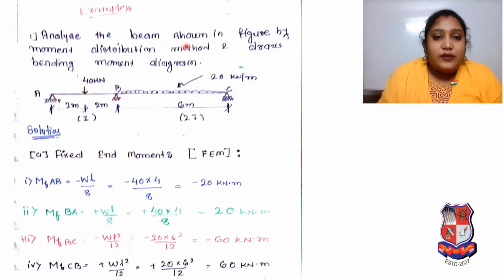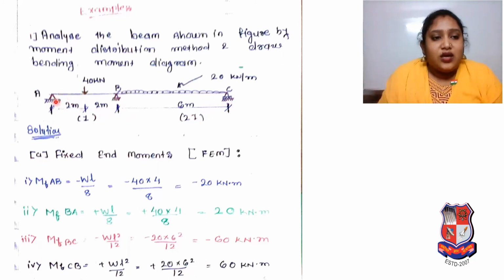Analyze the beam shown in the figure means the figure is already given. Moment distribution method means we have to use the moment distribution method. Draw the bending moment diagram means that by using that method, finally, based on whatever calculations we make, we have to draw the bending moment diagram. For that we need moments also. So first we will see the beam. Here you can see the beam is given.